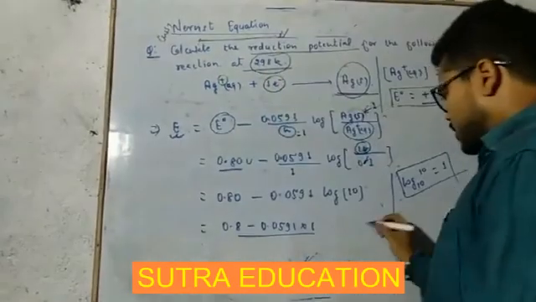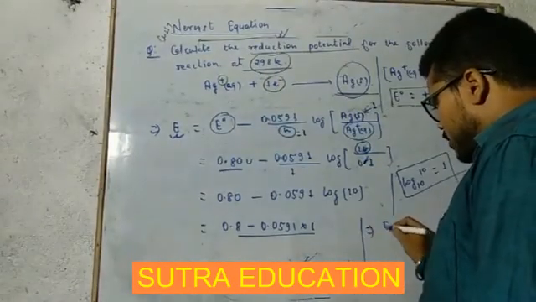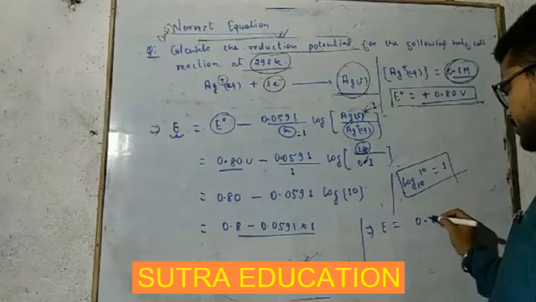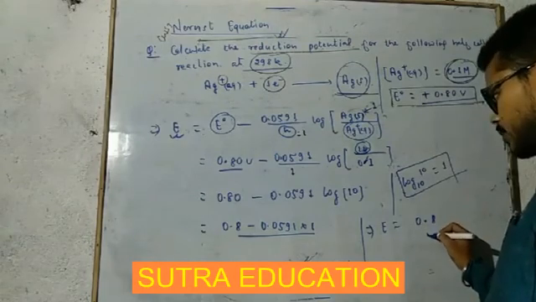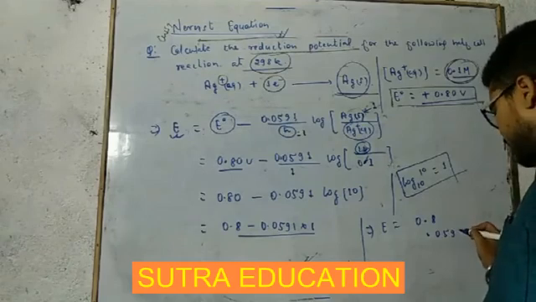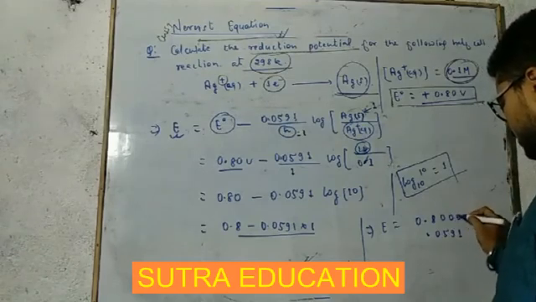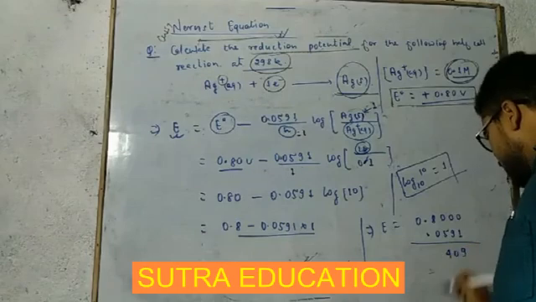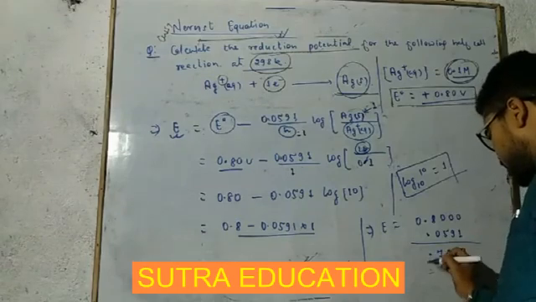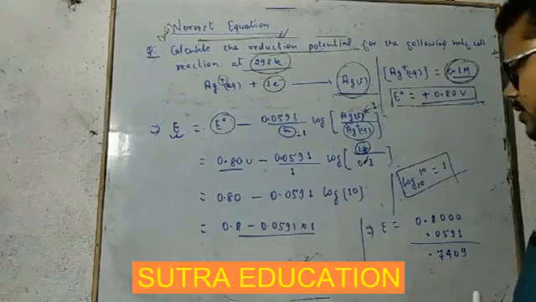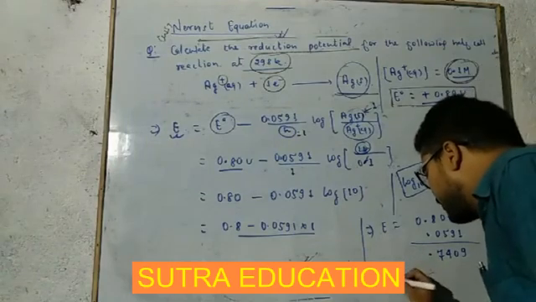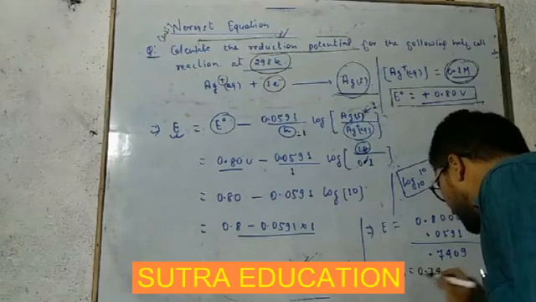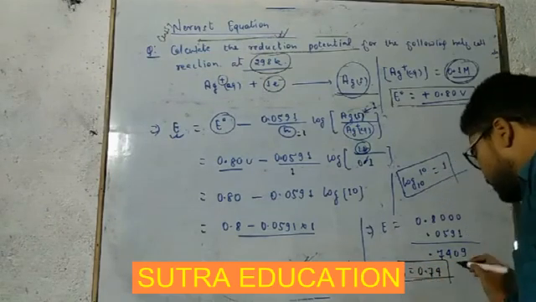So E is equal to 0.8 minus 0.0591, which gives 0.7409, or we will say this E is equal to 0.74. It is our answer.